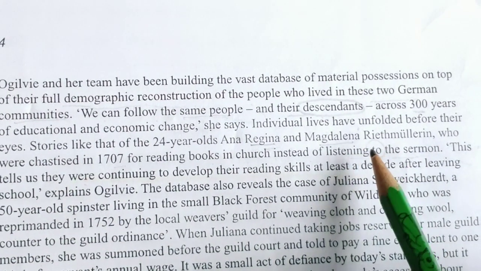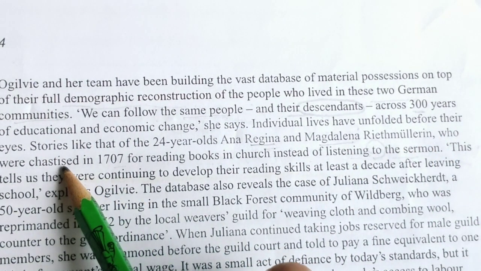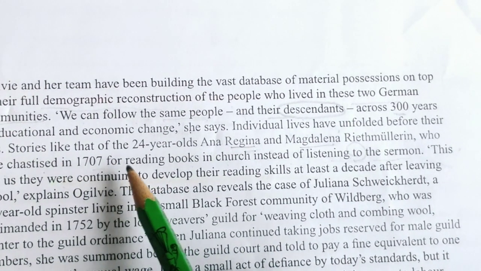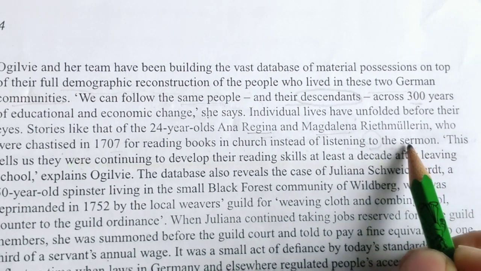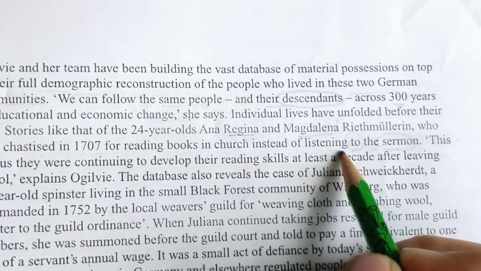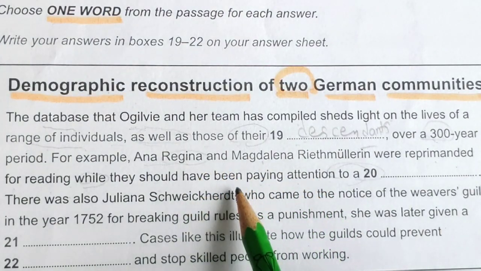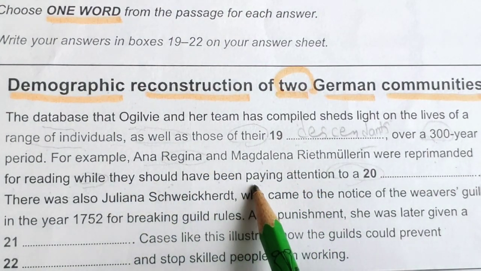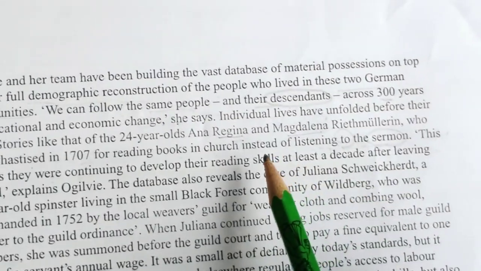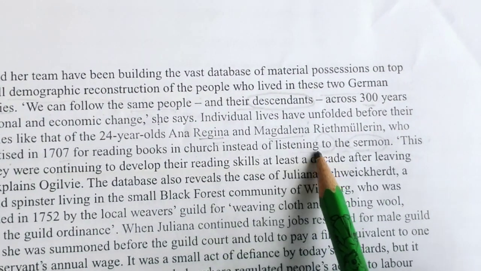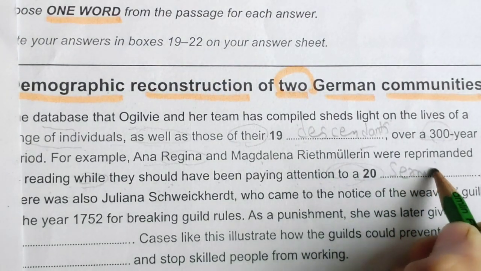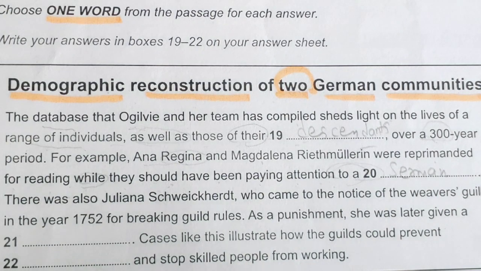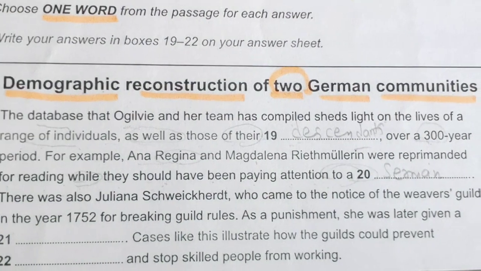Two word is also there in the same line. Who were chastised in 1707 for reading books in church instead of listening to the sermon. So this word will come, listening to the, instead of. While they should have been paying attention, it means they are saying the same thing. Instead of listening to the sermon, listening to a sermon. No need to understand each and every word. Please, whatever they have given, try to find out what they are trying to say.